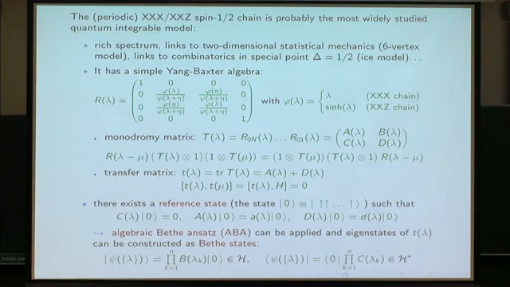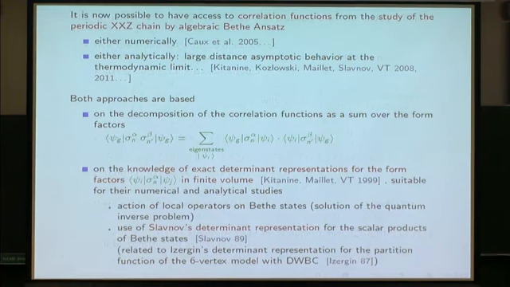And as I said, this model has been really widely studied, and now it is possible to compute many interesting physical quantities, and in particular, it is possible to have quite good access to the correlation functions. You can do it numerically, and I think Jean-Sébastien recalled some of his work in his Tuesday seminar, and we had a very nice picture of the correlation function of the spin chain, which matches very well with experiments.